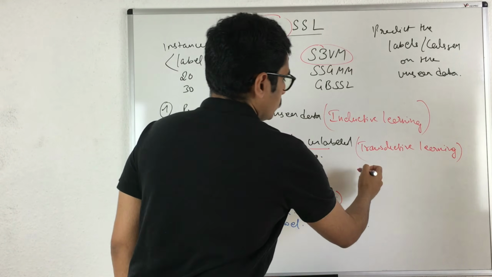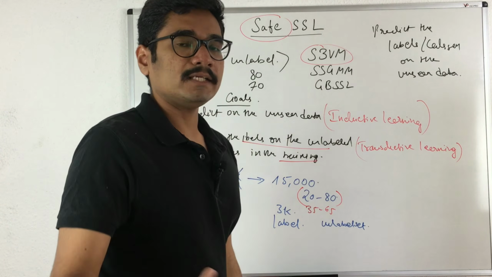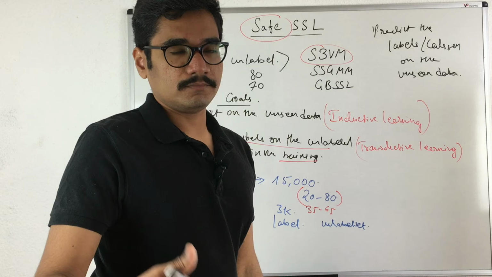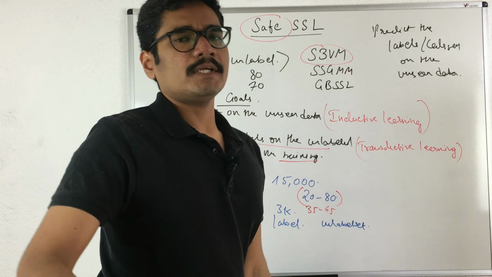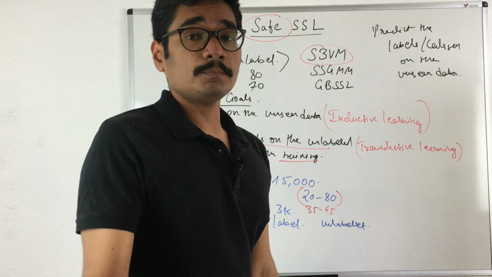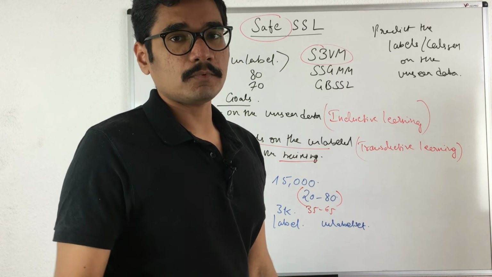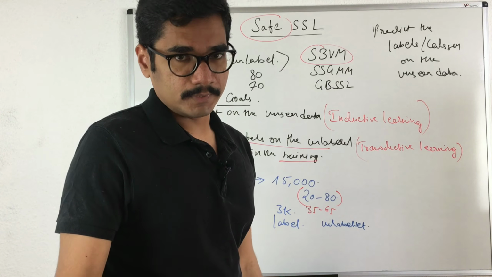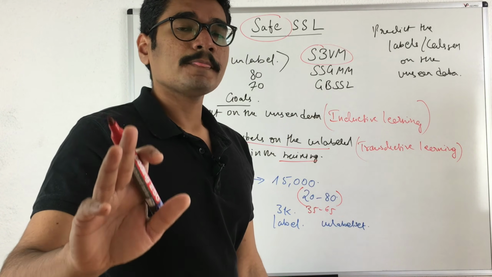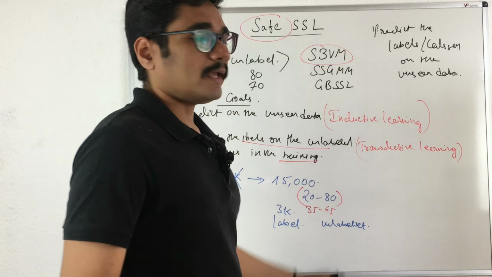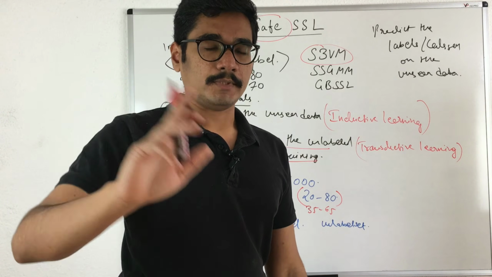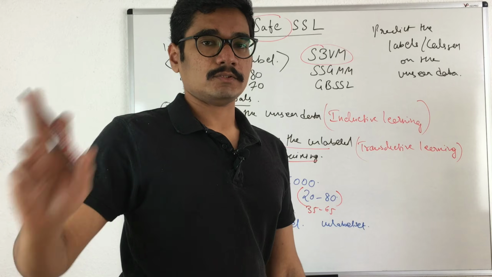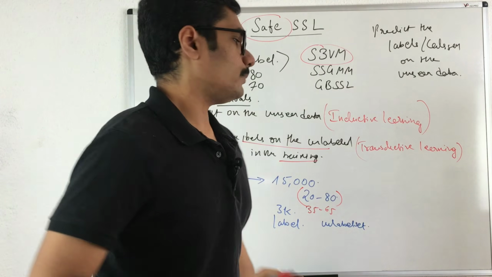You have to compare with the existing techniques which are implemented, whether they be deep learning techniques or supervised learning techniques with some SVM or other decision trees or naive Bayes. First you have to look at what the accuracy of those techniques is with the labeled data, how much it is.